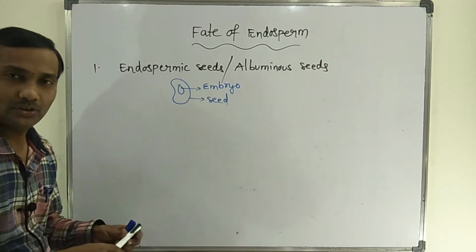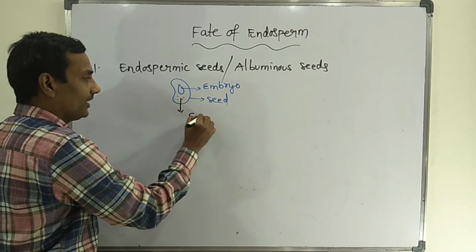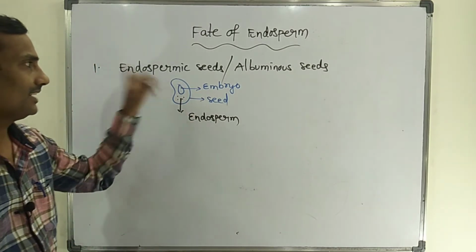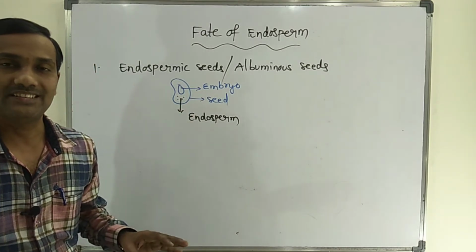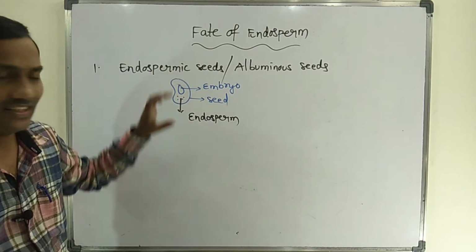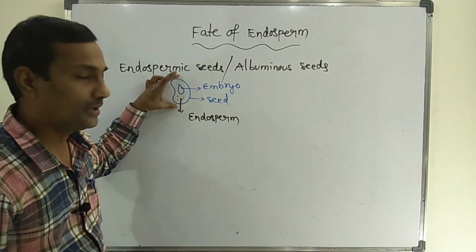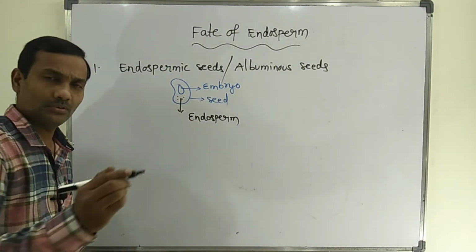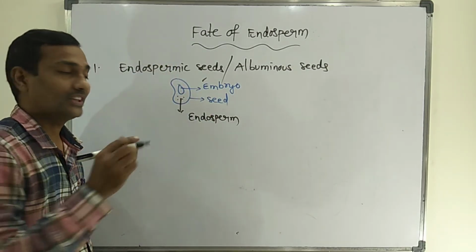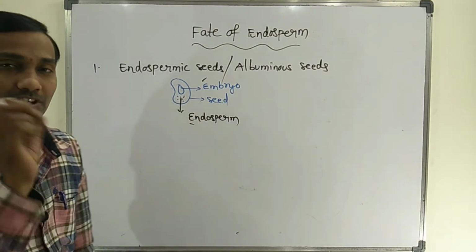Along with the embryo, if a seed consists of some amount of endosperm, such types of seeds are called endospermic seeds or albuminous seeds. This seed is completely matured, but after maturity of the seed, usually what you can observe is the embryo will be there, along with some amount of endosperm tissue.